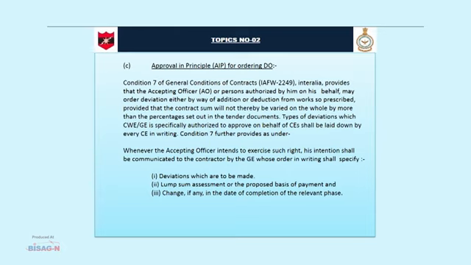Condition number 7 further provides as under. Whenever the accepting officer intends to exercise such rights, his intention shall be communicated to the contractor by the GE, whose order in writing shall specify: first, deviations which are to be made; second, lump sum assessment or the proposed basis of payment; and the last is change, if any, in the date of completion of the relevant phases.